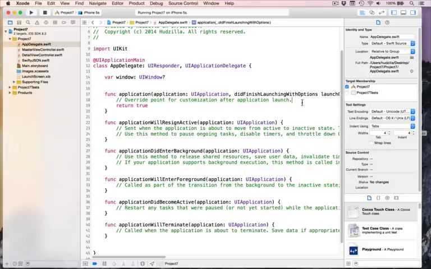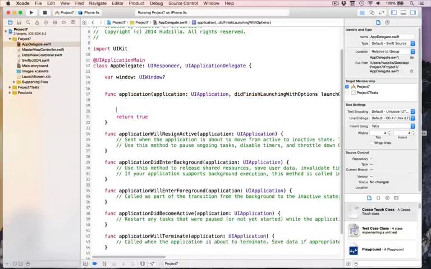And with this, when the application is finished launching, we can find the tab bar and add things to it to customize it before it's visible to users. So you'll see this very first method here. It's called application didFinishLaunchingWithOptions, which is the point, as you can see here, where we can add our customizations just after it's finished launching, before anything's visible. So in there, before the return true, we want to get hold of our tab bar controller. This is actually quite easy to do because we already have this window variable thanks to the template, and that tells us the window of the thing.